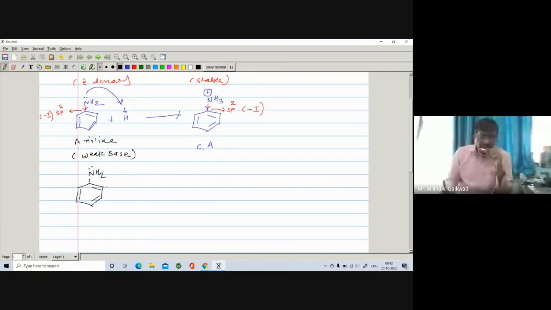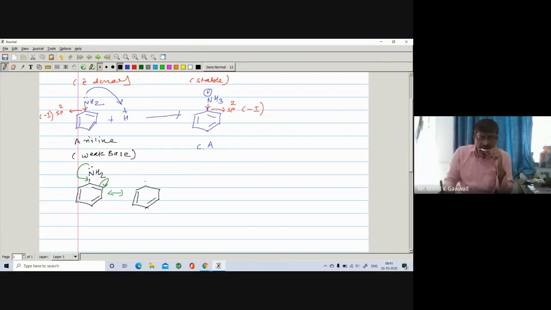But here, the lone pair on this nitrogen is involved in delocalization. The pi bond opens on the carbon, giving C negative, C positive. So this lone pair will shift onto this sigma bond, and you get the next resonating structure. So here you are getting the next resonating structure, and here is a pi bond as it is.